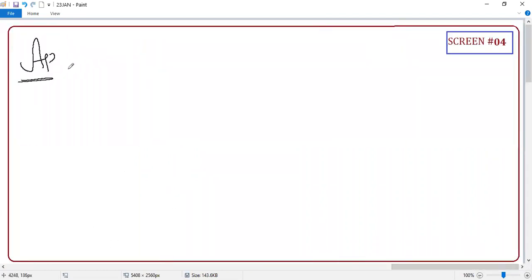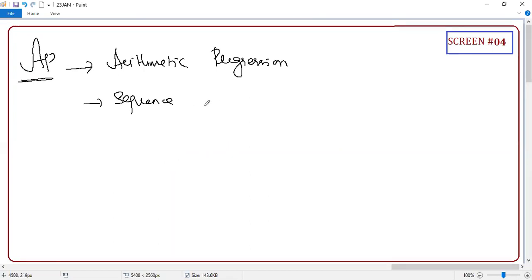Guys, I'm just revising. AP stands for what? Arithmetic progression, or arithmetic sequence. Clear? So can you tell me the definition?